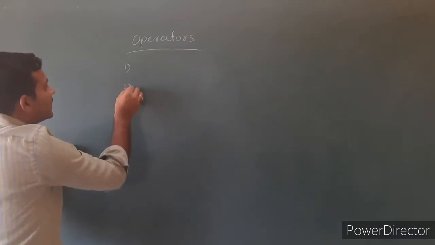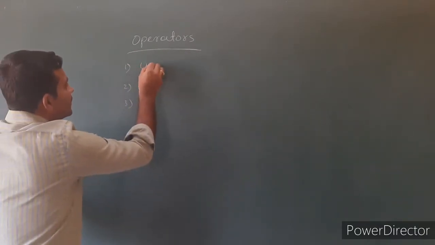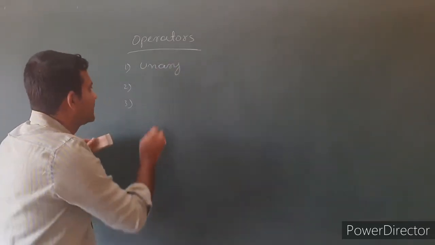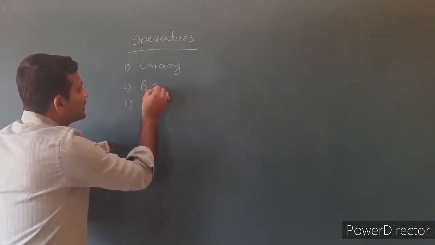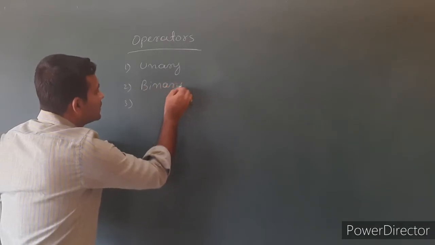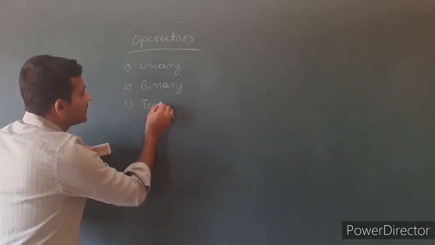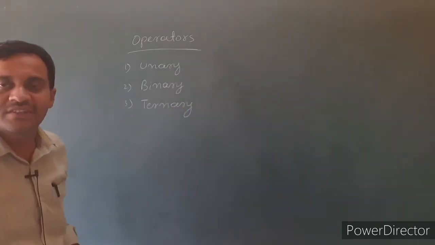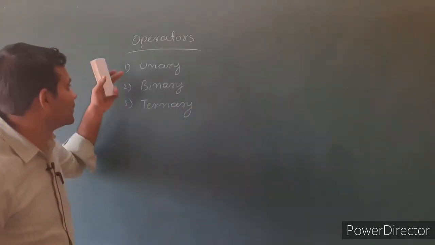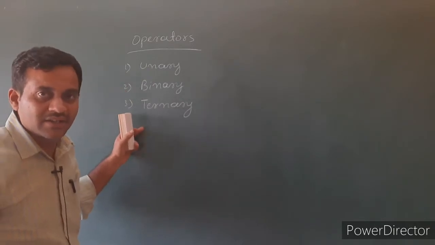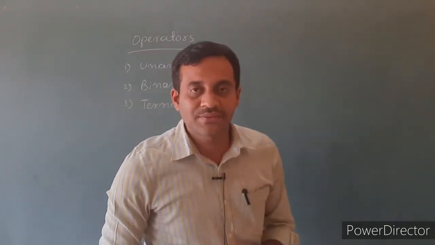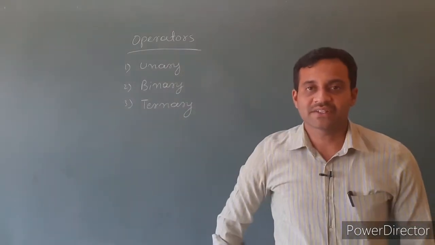The first one is unary operators. The second one is binary operators. Then the third one is ternary operators. Operators are mainly classified into three types: unary, binary, ternary. The classification depends on the operation.